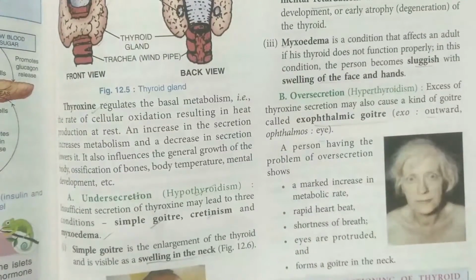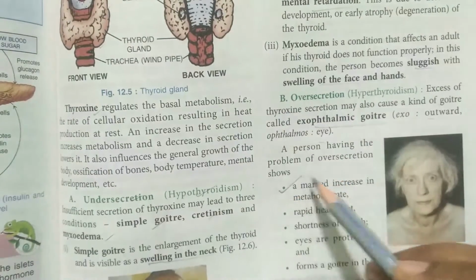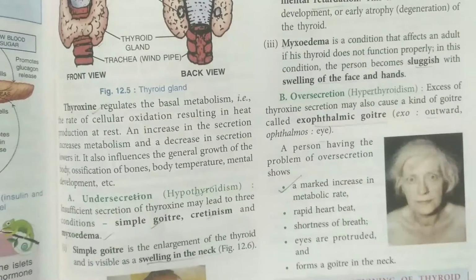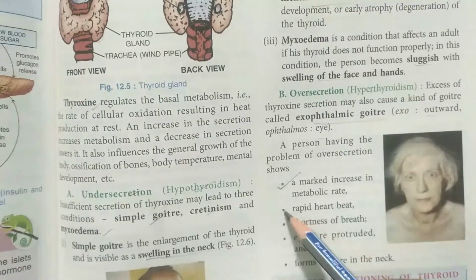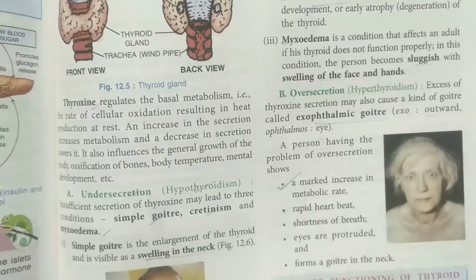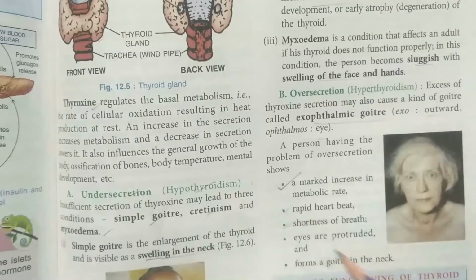Now here in this, a person can be seen with the following symptoms: a marked increase in the metabolic rate. That means the metabolic activity in the body starts increasing, so it is taking place at a faster rate. Now due to this, the heartbeat goes to a high range. Normal heartbeat in a person is basically 60 to 80 per minute, but it goes on increasing. Shortness of breath, तो सांसें कम होने लग जाती है, छोटी होने लग जाती है.